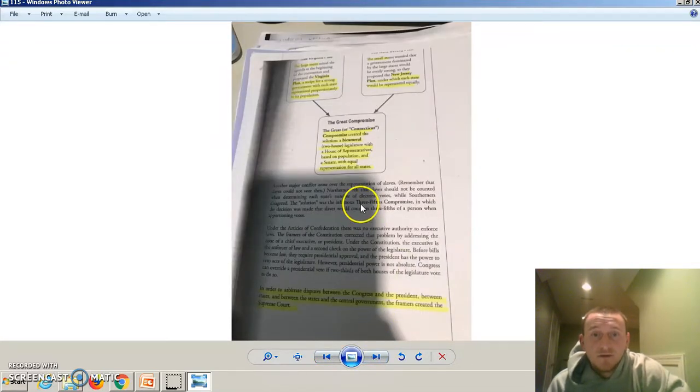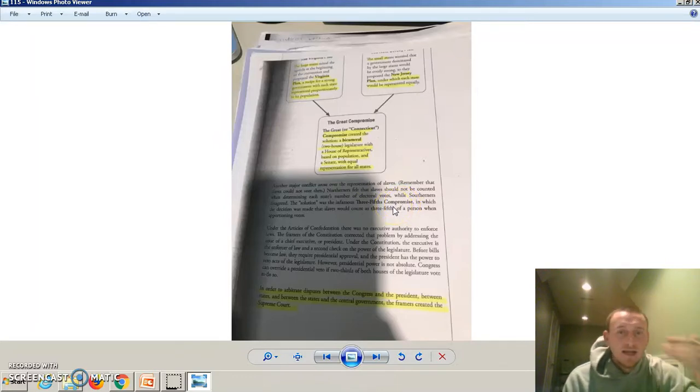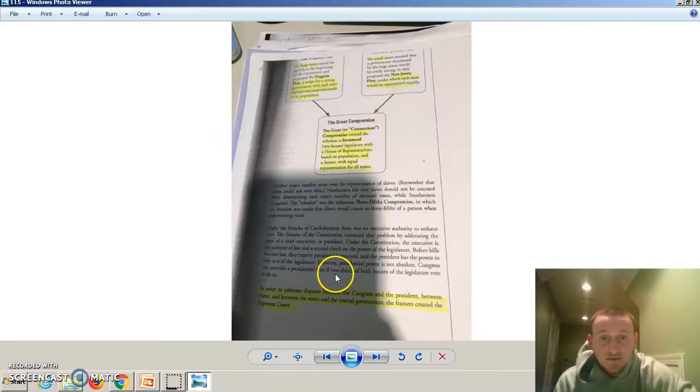Oh, right here, the 3/5 compromise. I'm not going over it, but you have to know that. I'm not going to give you every single answer. You need to read through this. Like here, it talks about the 2/3 overriding, 3/5 compromise. You need to know it.